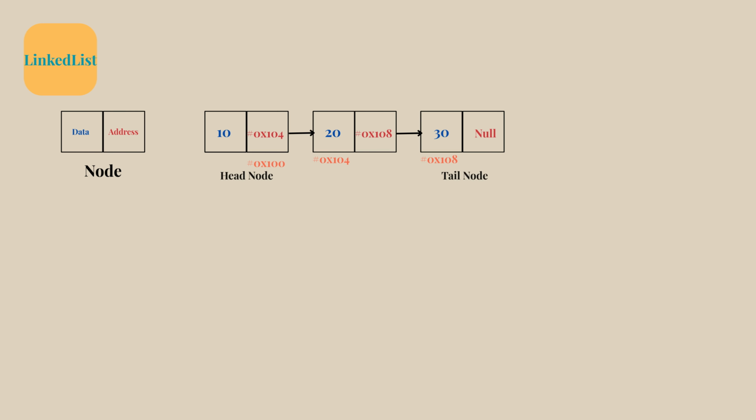The first node is called the head of the list, and the last node is the tail, which usually points to null in a singly linked list. In this example, the first node holds the address of the next node, and the next node holds the address of the last node. So the traversal is one way only, from the head node to the tail node.